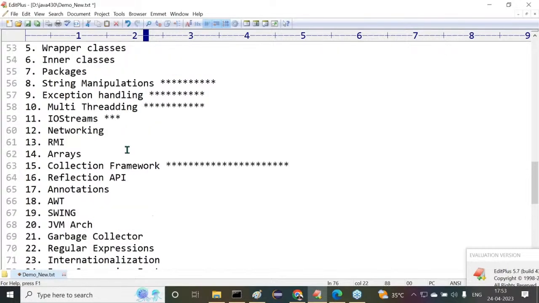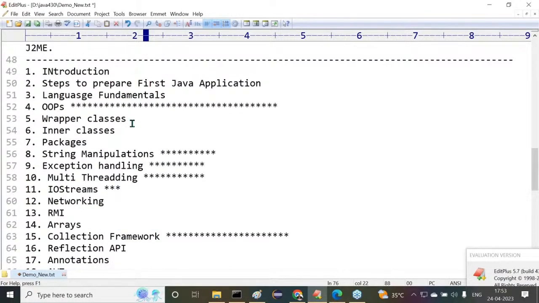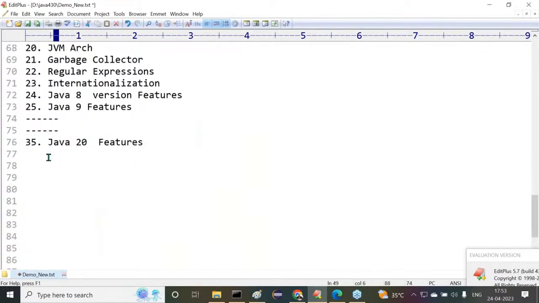Just headlines, only titles I have given. If I take each and every title, internally more content is there, so I have to discuss it clearly. Fine. All right, after understanding this, now let's come to the introduction part today. In the introduction, what topics are available? What exactly is the content in the introduction part? Observe carefully.